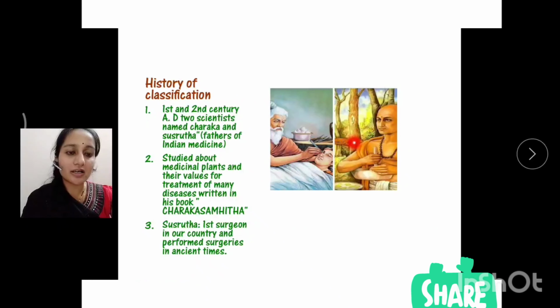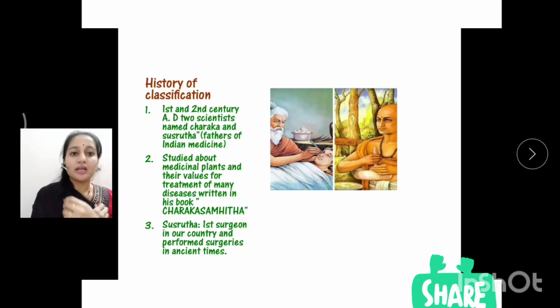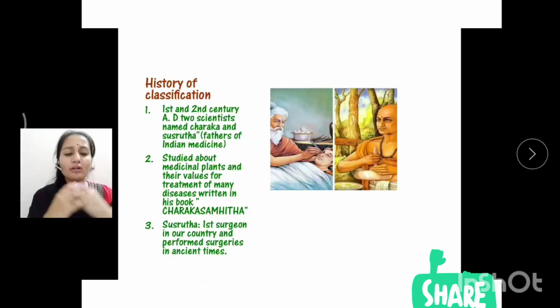So as you have seen here, he was the Charaka and he was the Rishi Sushruta. These two scientists were considered as fathers of Indian medicine. They studied the medicinal plants and their values, and how to treat the diseases at that time by using those medicinal plants.